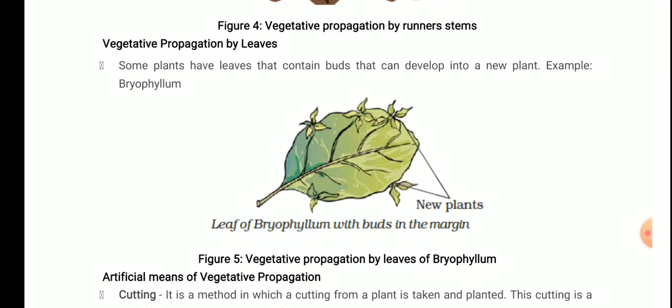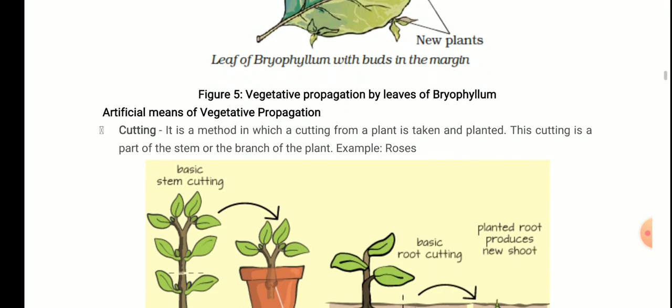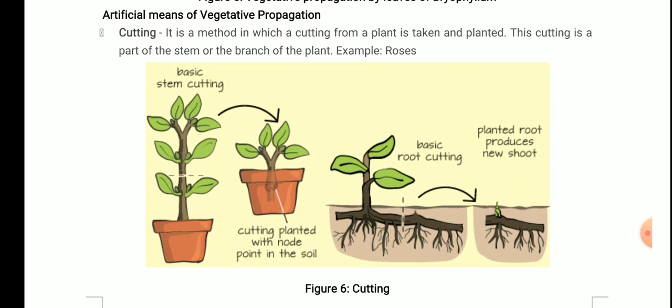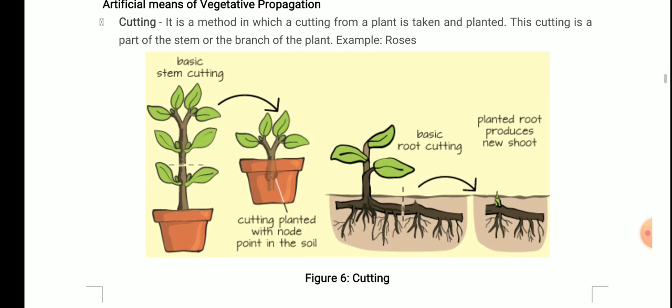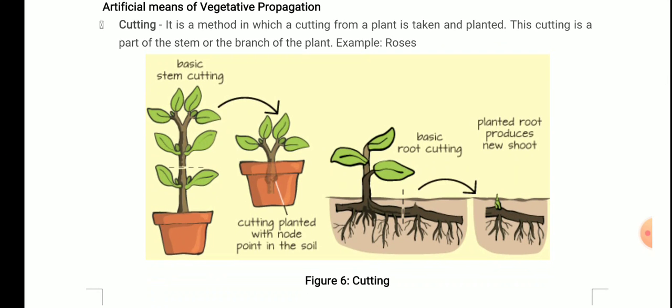Next is artificial means of vegetative propagation. So let's discuss what is artificial. That is done by man, okay, not occurring naturally. Cutting. It is a method in which a cutting from a plant is taken and planted. This cutting is part of the stem or the branch of the plant. Example, roses. Now you can see what is done.